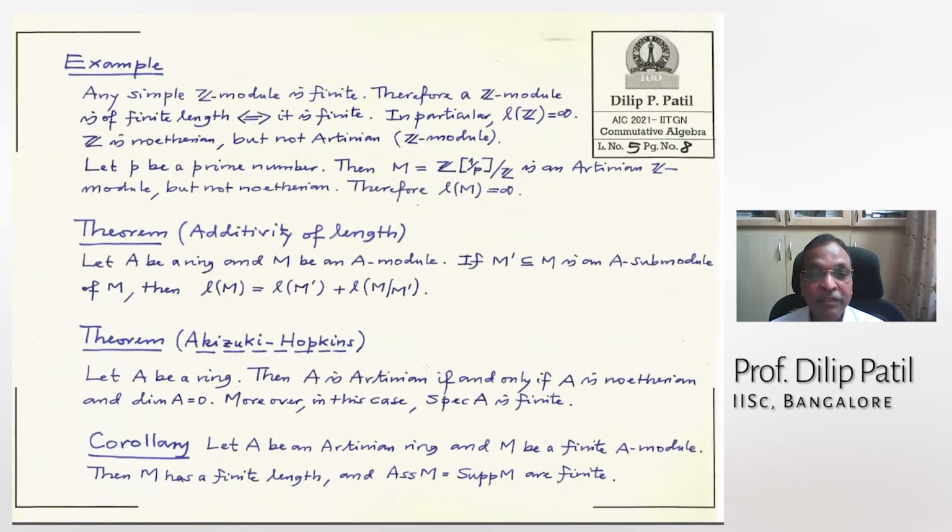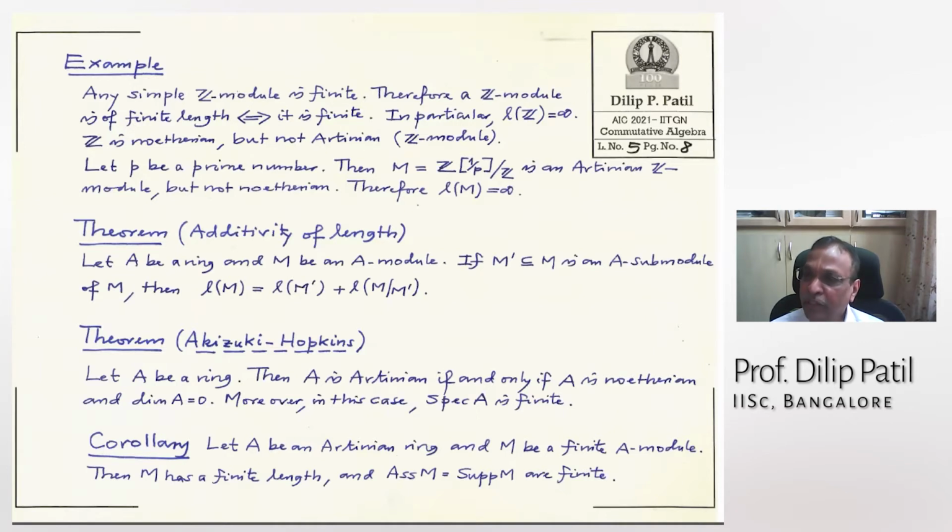So let us see some simple examples. Without examples, one cannot learn theorems. So any simple Z module is finite. Why is that? Why is it that any simple Z module is finite?